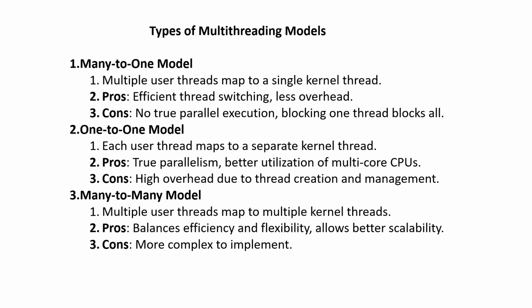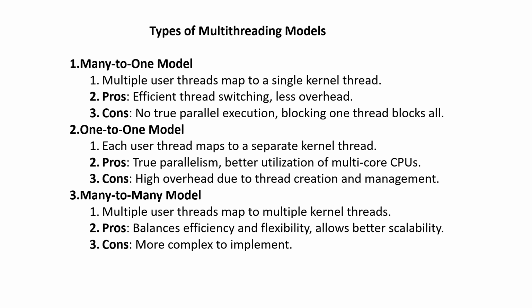Types of multi-threading models. There are many types in multi-threading. The first type is the many-to-one model. Multiple user threads map to a single kernel thread. Pros: efficient thread switching, less overhead. The disadvantage is no true parallel execution, and blocking one thread blocks all.